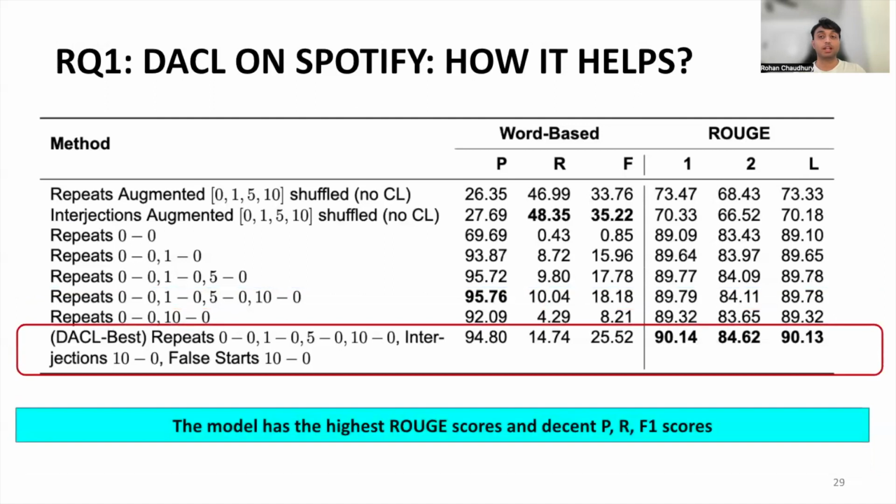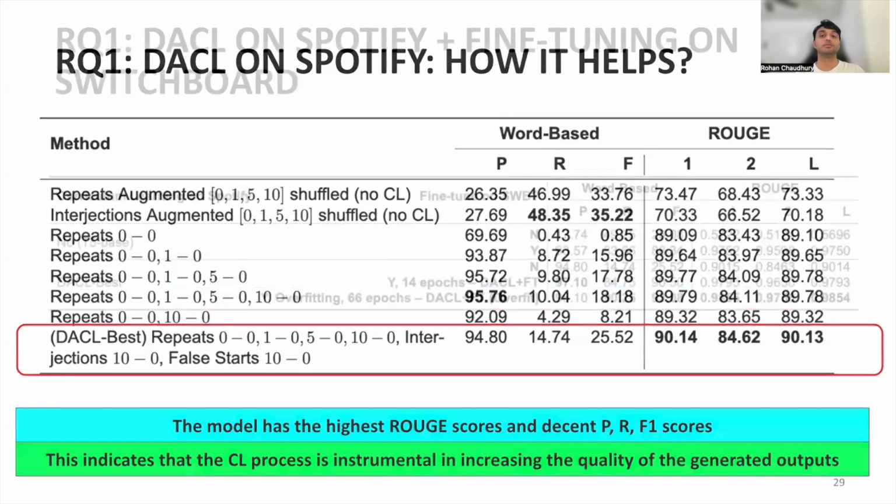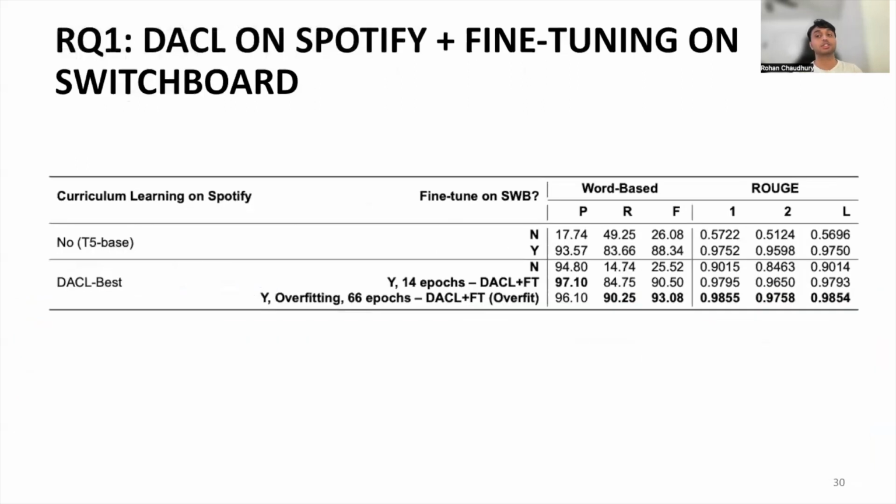DACL best is obtained after going through all the stages of the curriculum learning process as outlined here. This model has the highest root scores and decent precision, recall and F1 scores. This indicates that the curriculum learning process is instrumental in increasing the quality of the generated outputs. Now this table shows the results of fine-tuning on the Switchboard training set and evaluating on the Switchboard test set.